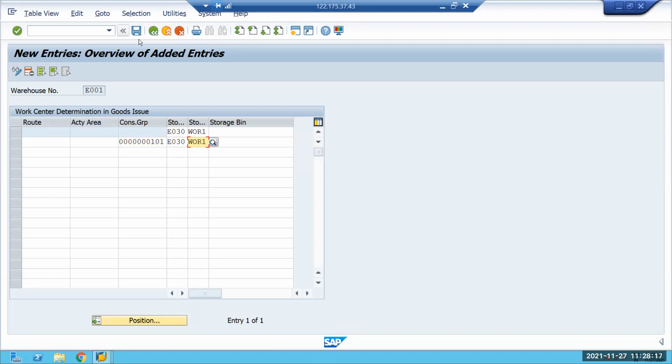Yeah, remove the first entry and then keep the second entry. Put away rule in storage type, consolidation group should be there. Go to the storage type and maintain the consolidation group in the storage type setting. I think so. Correct. Yeah, you have to maintain that.